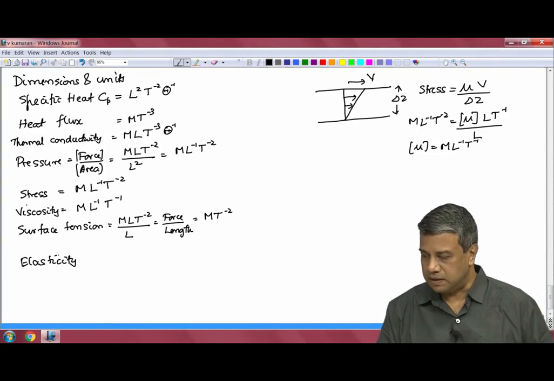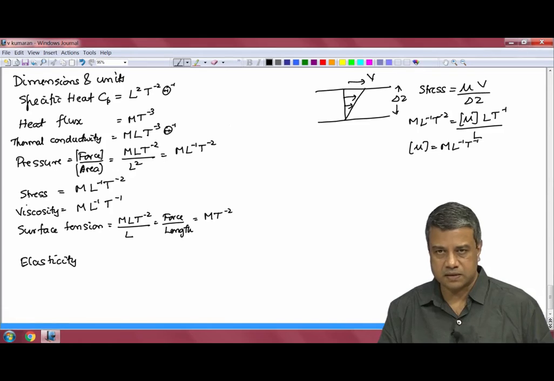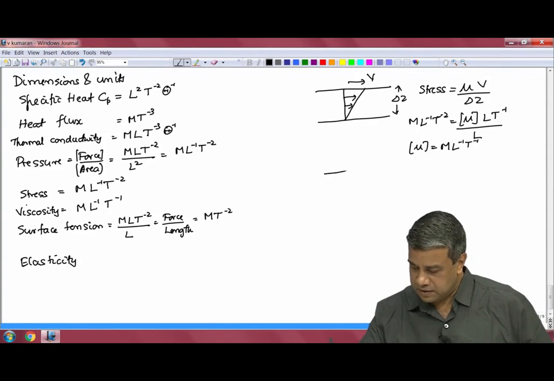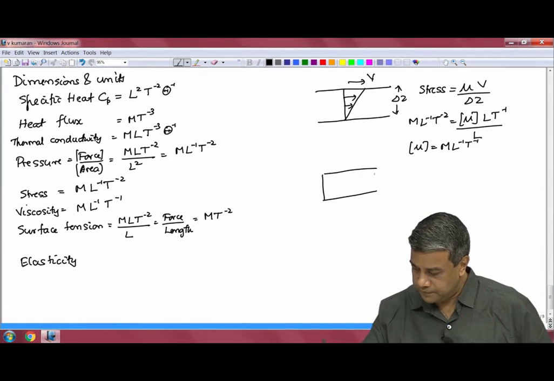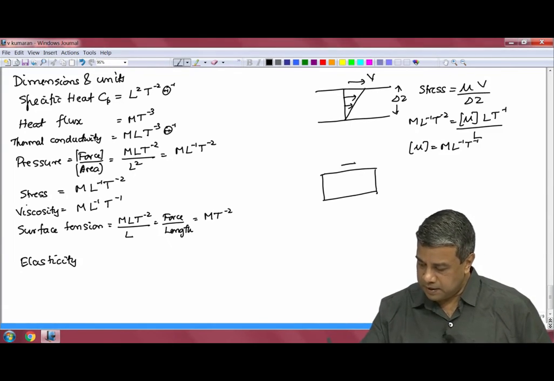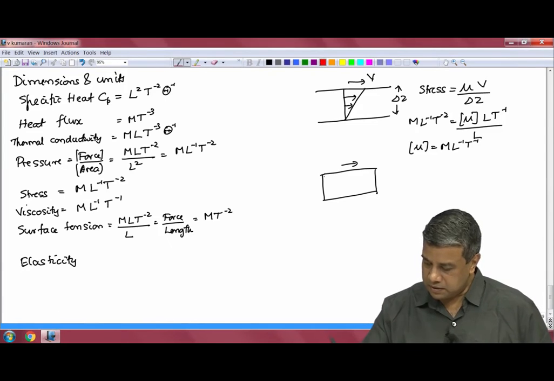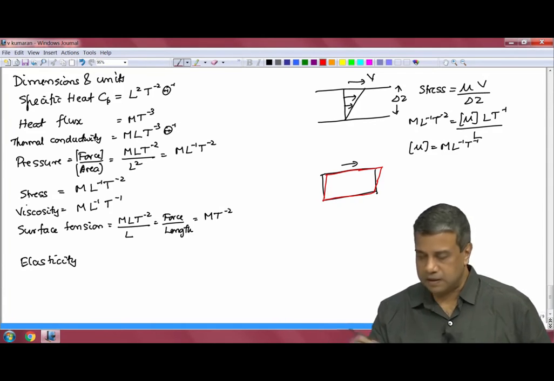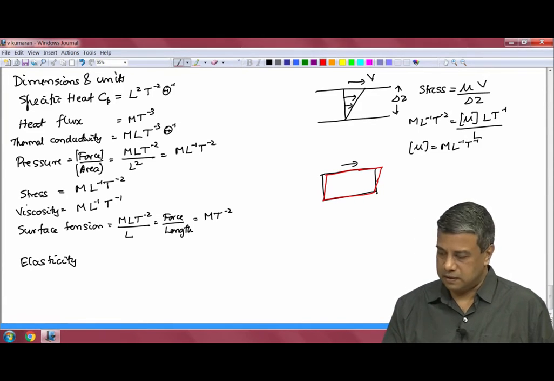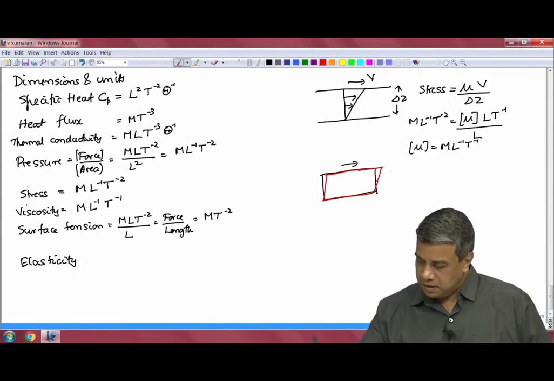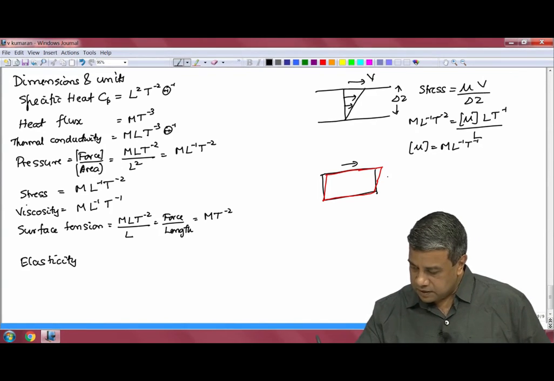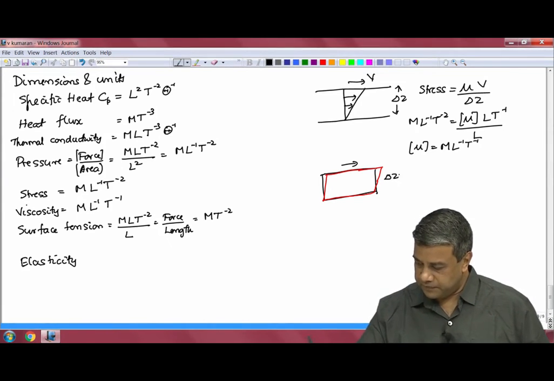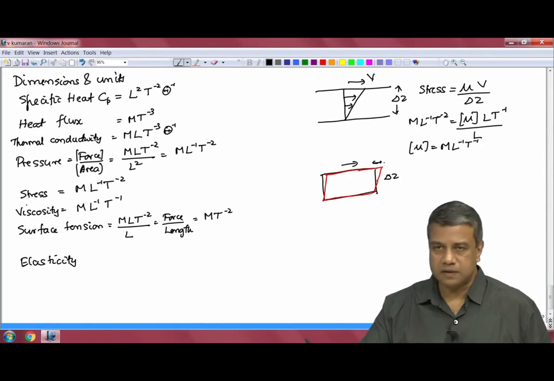We will not be dealing too much with elasticity in this course, but I will just tell you what the elasticity of a solid is. If I had a solid, and I applied a force on it, that solid would deform, and it would undergo what is called strain. If the thickness or the height of the solid is delta z, and this displacement of that solid,